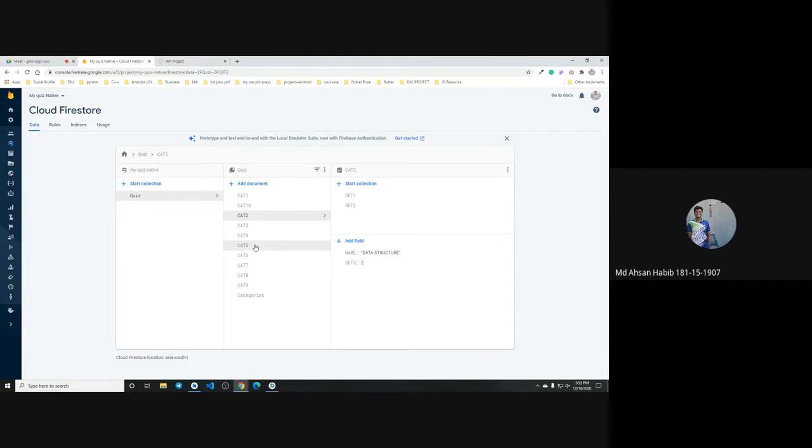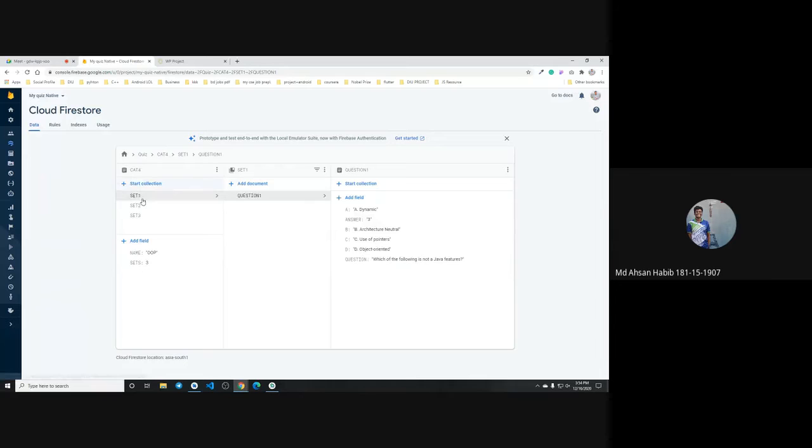And just for the demo purpose, I have implemented all of them with a minimum of at least 1 set. Like in category 4, which is OOP, object-oriented programming, I have set 3 sets of questions, and in every set I have given a demo question, like question 1. In set 2, you can see question 1 is different. Okay, set 3, question 1. So this is how I implemented it in Firebase.